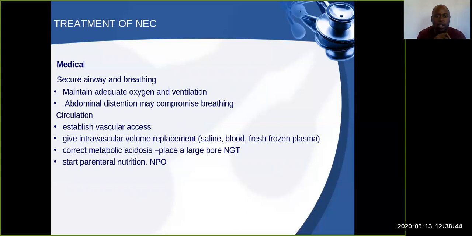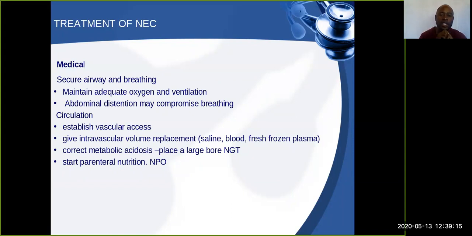What you should know, as I said on the presentation, is that these babies will present with abdominal distension. This abdominal distension may also compromise the breathing of the infant, so it is important to decompress the abdomen. Also, you establish your vascular access. We give intravascular volume replacement.